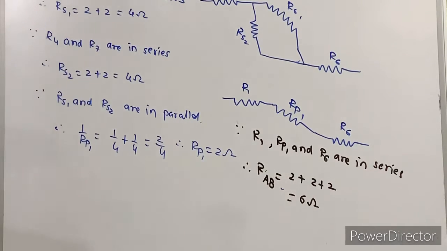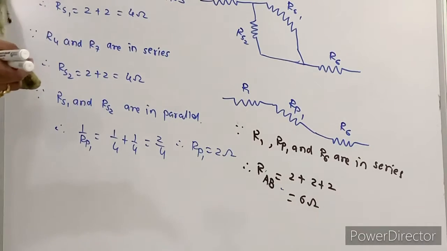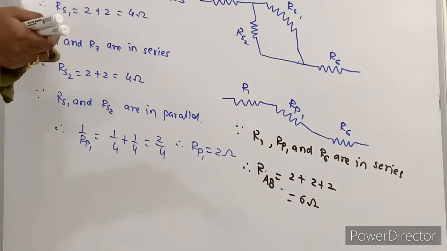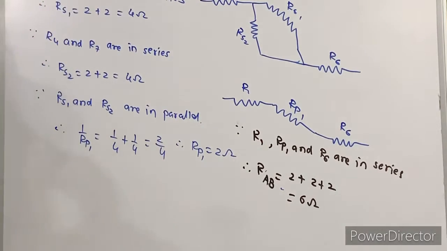These two parts are removed because that is open end. That is removed. Then these two resistors are in series, RS1, RS2. This RS1 and RS2, they are in parallel. Then whatever is the answer, that is considered as RP. Then this R1, this RP and this R6 are in series. So that is your final answer, right?